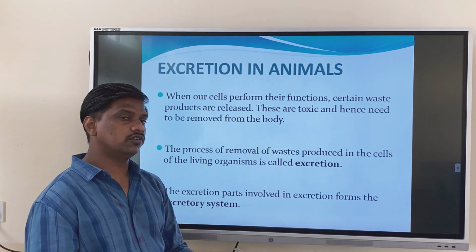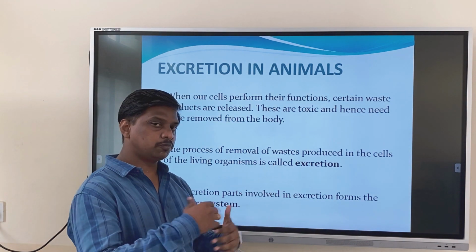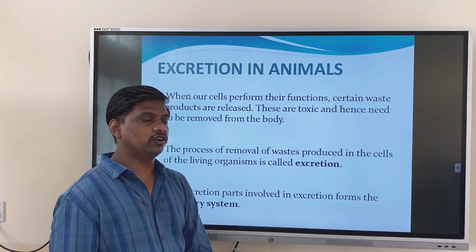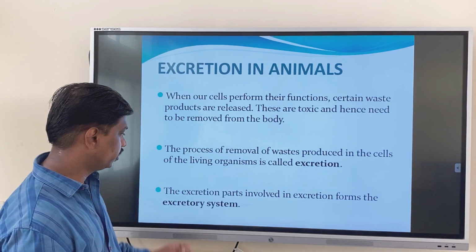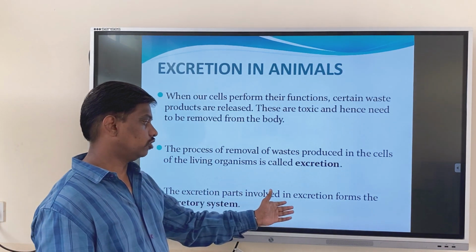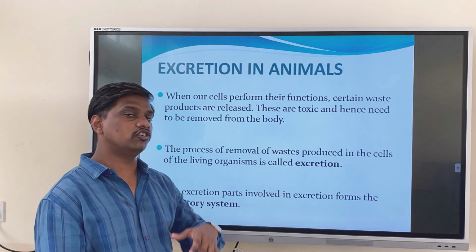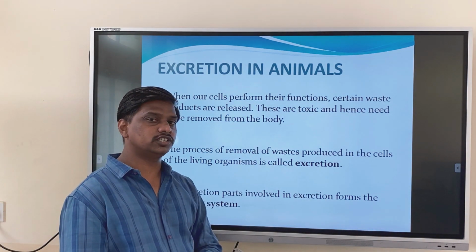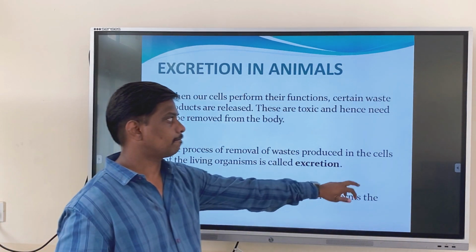The parts involved in removing waste substances from our body constitute the excretory system.